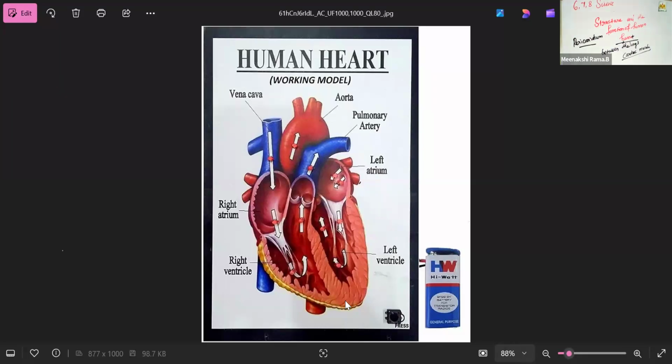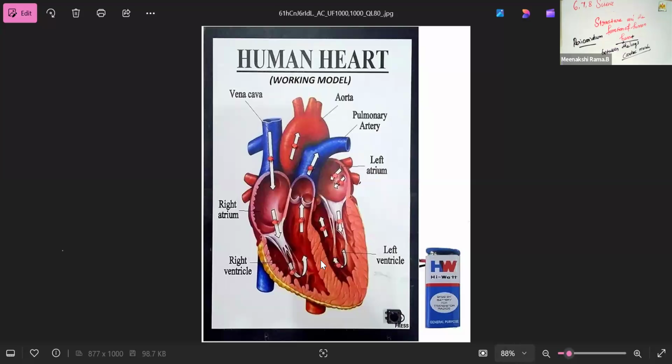The lower thick walled chambers are called ventricles, right and left ventricles, and the upper parts are called atria. These chambers are separated by a partition. Partition means a separating wall.